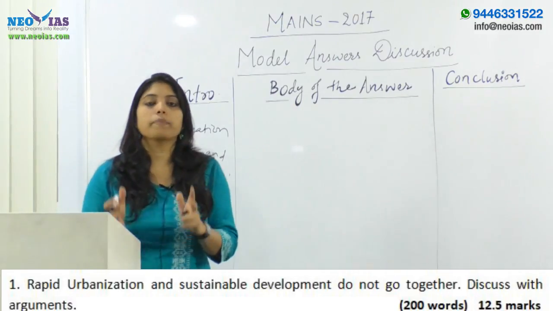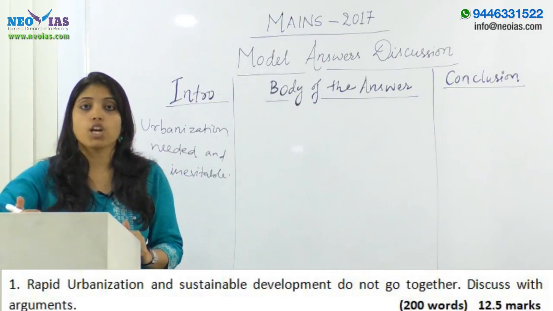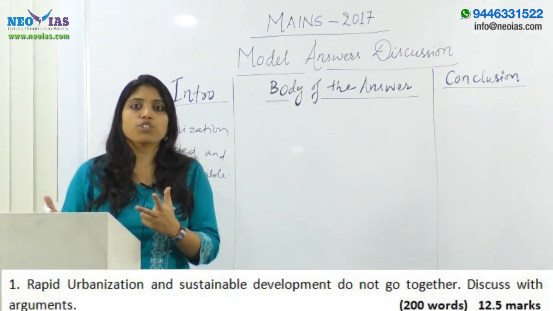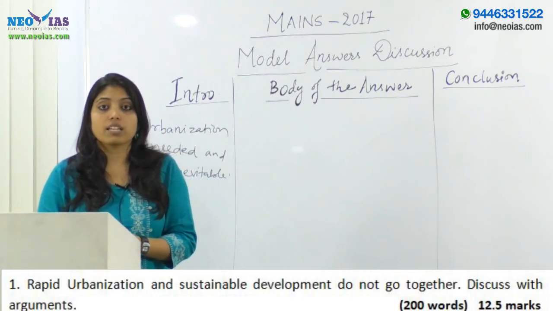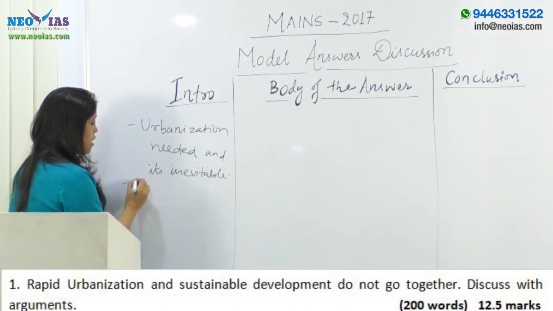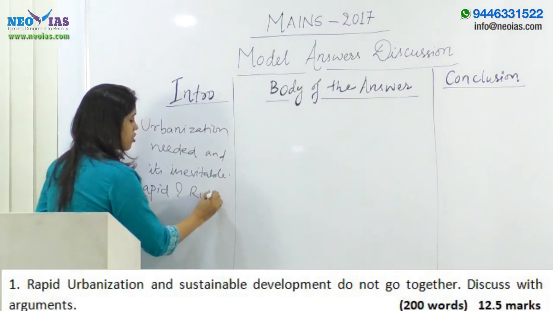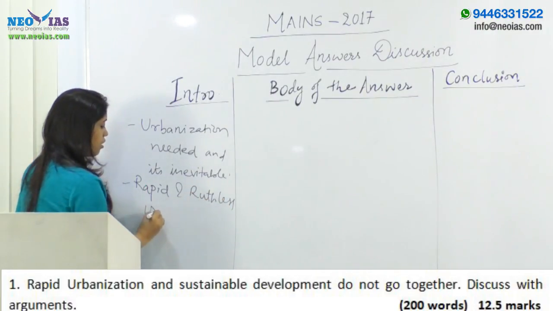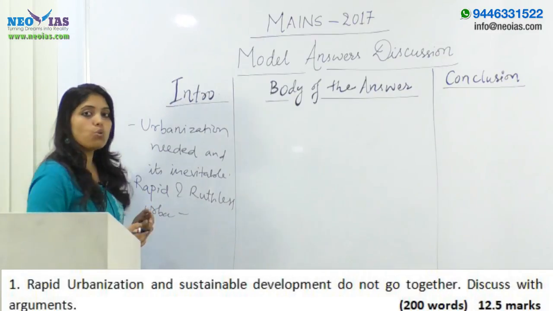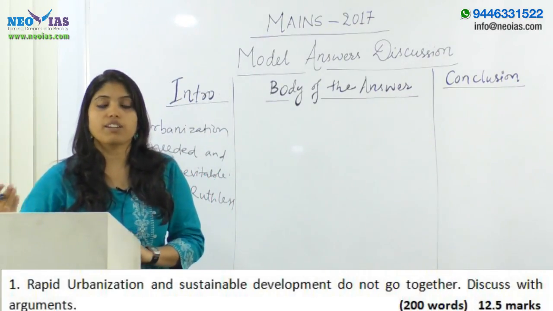Urbanization is needed for the development and progress of our society. But in the introduction itself you have to write how rapid and ruthless urbanization will go against the principle of sustainable development.